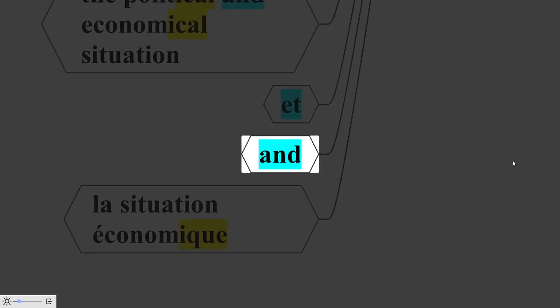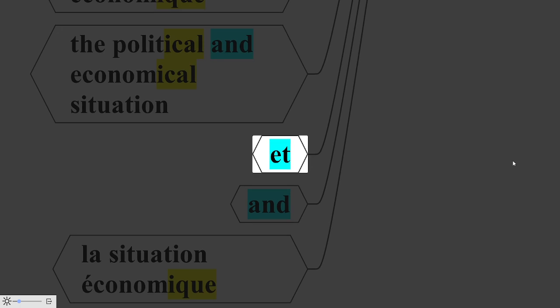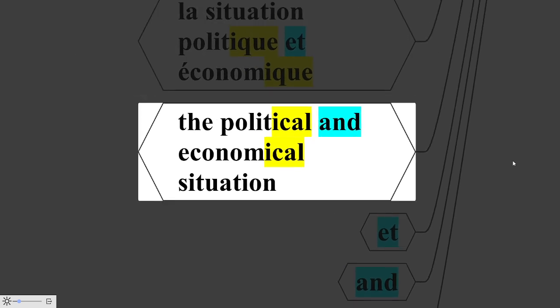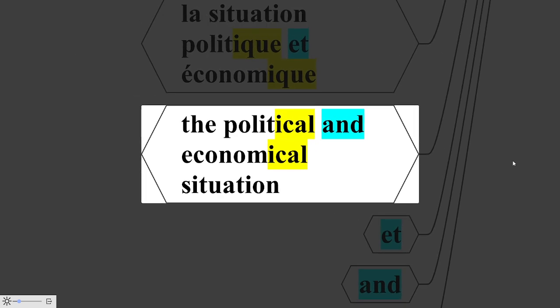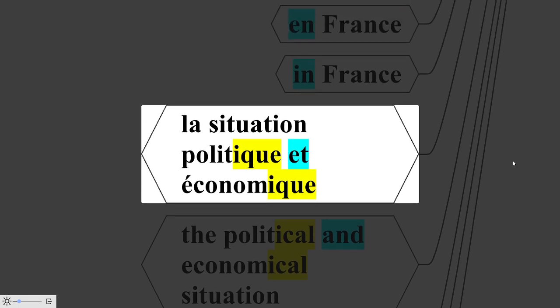The word and in French is spelled ET, pronounced é. We don't pronounce the T. Now, how do you say it in French? The political and economical situation. La situation politique et économique.